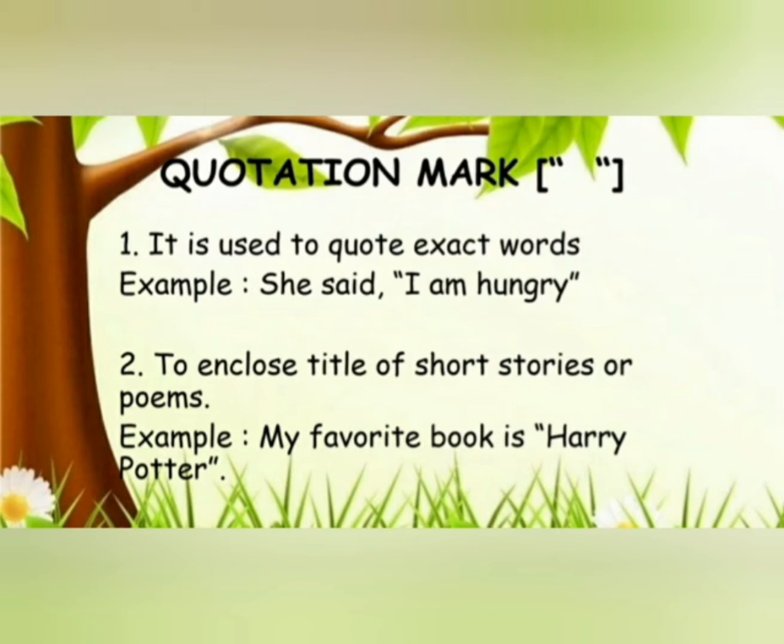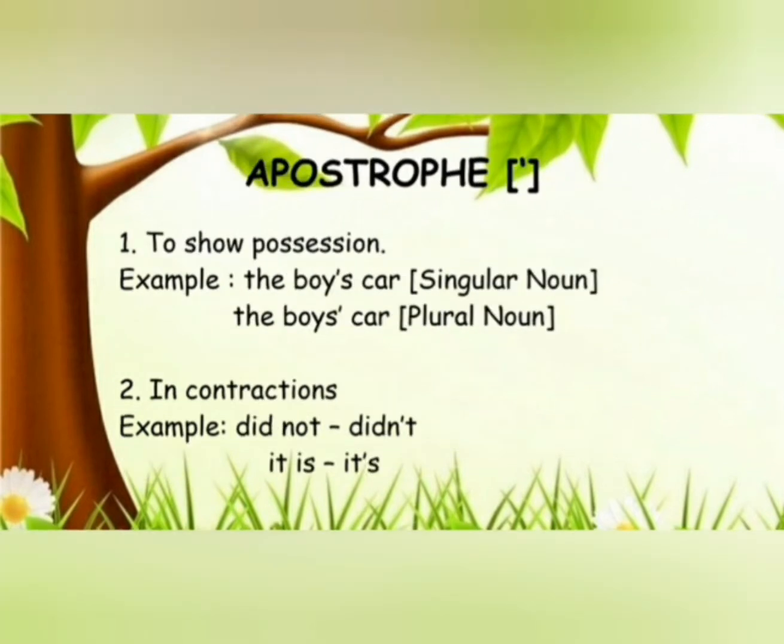Next, use quotation marks to enclose the title of short stories or poems. Example: my favorite book is, inverted commas start, Harry Potter, inverted commas close. Next punctuation mark is apostrophe. It is used to show possession.